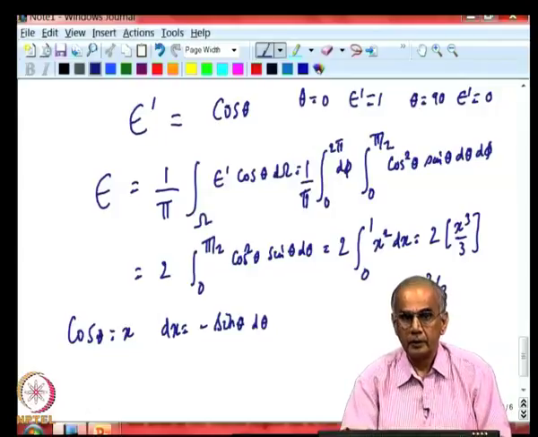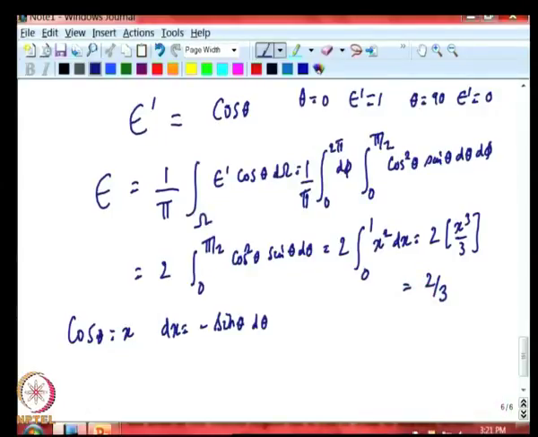So, what you find is that the directional emissivity varies as cos theta. The hemispherical emissivity is 2/3 of the value of the normal emissivity. So, directional emissivity at theta equals 0 is 1, and the hemispherical emissivity now comes out as 2/3. You can see that typically in many materials the hemispherical emissivity is about 2/3 of the directional normal emissivity.